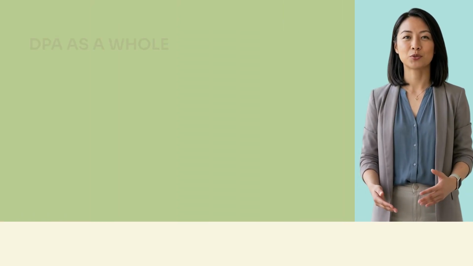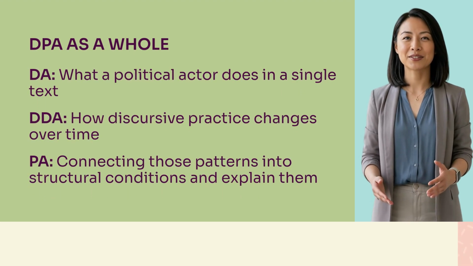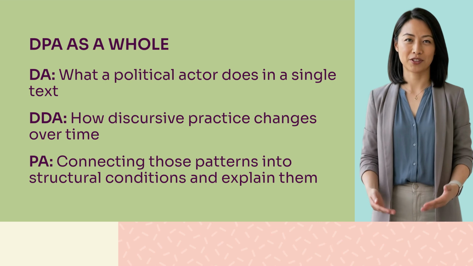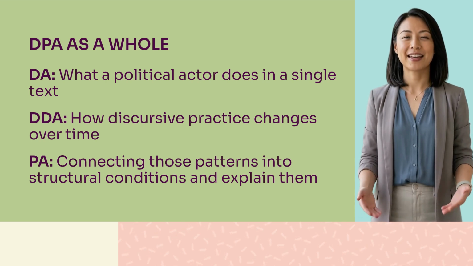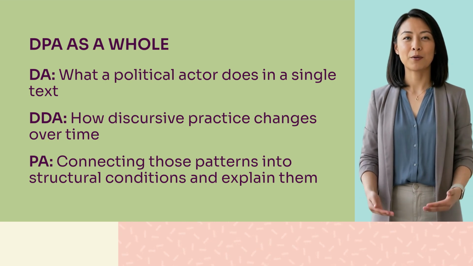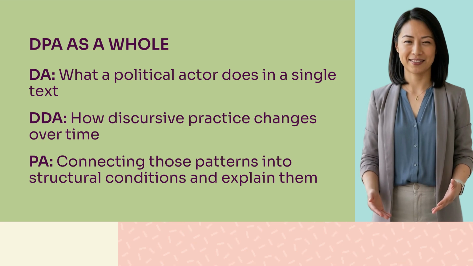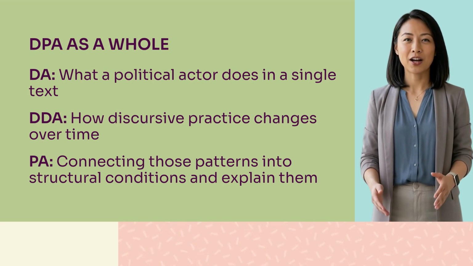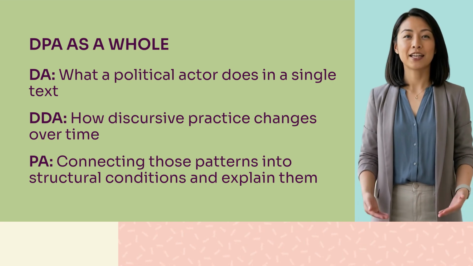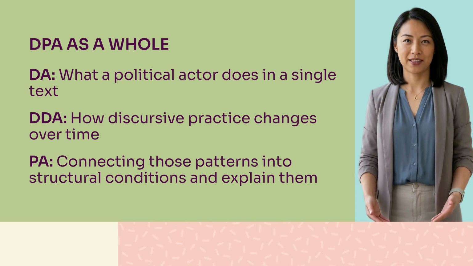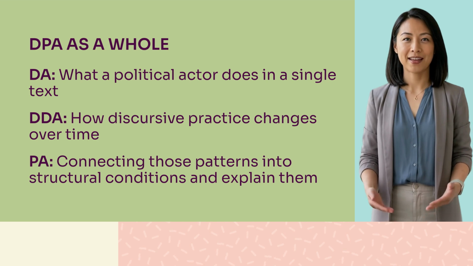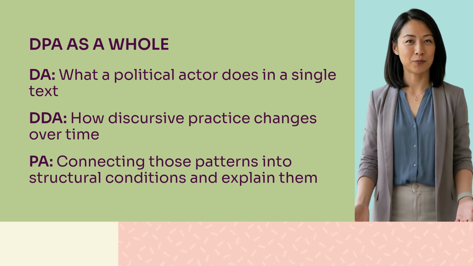Discourse analysis shows what a political actor does in a single text. Discourse dynamism analysis tracks how that changes over time. Political analysis connects those patterns to the structural conditions that produce them. Together, they form a framework that moves from language to politics, and back again. DPA does not treat discourse as a mirror of reality or as an autonomous force. It treats it as a strategic instrument, shaped by structure and deployed in the service of political objectives. That is what makes it different, and that is what makes it useful.